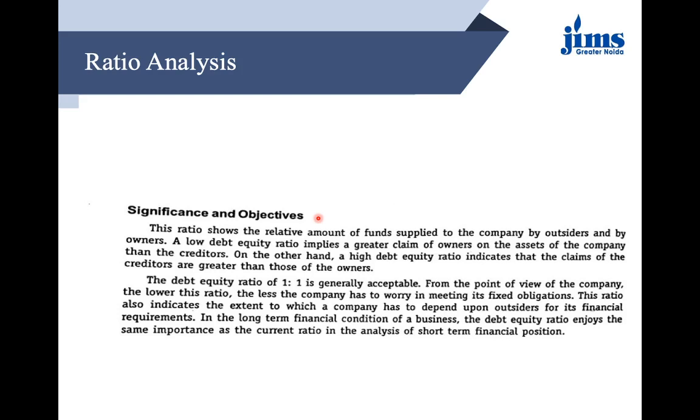It shows actually the relative amount of funds which is supplied to the company by outsiders and by owners. A low debt equity ratio implies that there is a greater claim of owners on the assets of the company than the creditors, whereas a high debt equity ratio indicates that the claims of the creditors are greater than those of the owners. And in such a situation, the debt equity ratio is considered acceptable at 1 is to 1 in general. So from the point of view of the company, if this ratio is lower, then the company has less to worry about in meeting its fixed obligations.